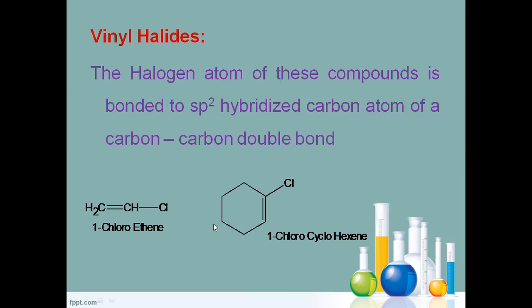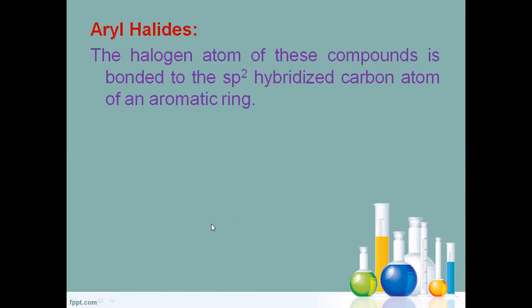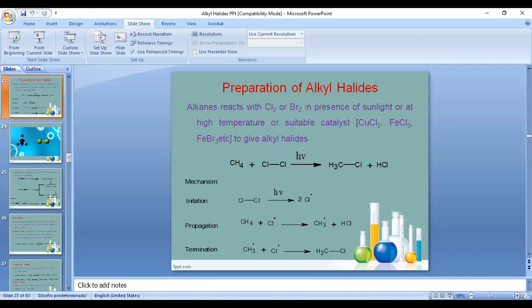The halogen which is directly attached to the aromatic ring is known as aryl halide. In an aromatic ring, all the carbons are sp2 carbons. So the sp2 carbon is directly linked with the halogen, so it is called aryl halide, and it is under the category of sp2 hybridized carbon. So this is about the classification of alkyl